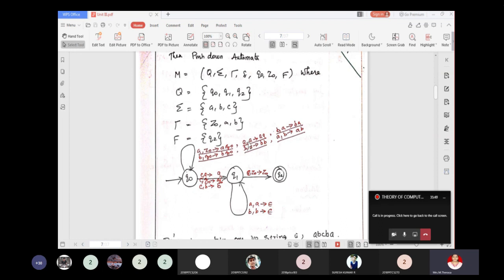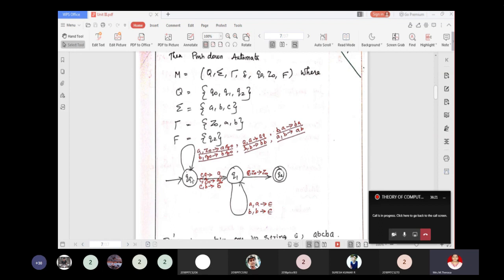Whenever a is on top of the stack and we read a, push it onto the stack. When we read b and b is on top of the stack, push it onto the stack. When we read b and a is on top of the stack, push it onto the stack. When we read a and b is on top, push the a onto the stack. Whatever the top of the stack may be, Z0 or a or b, whenever you read any symbol a or b, you push it onto the stack and stay in the same state.